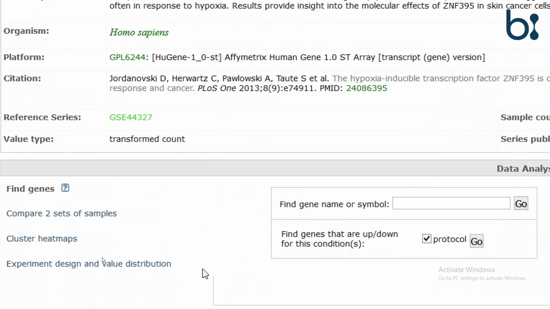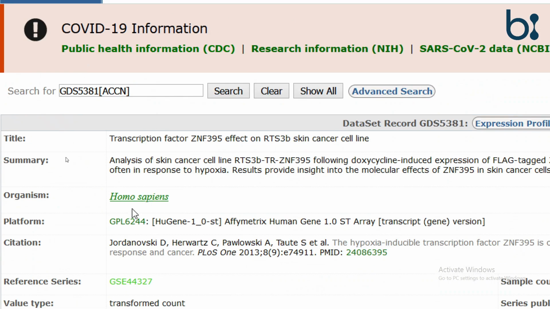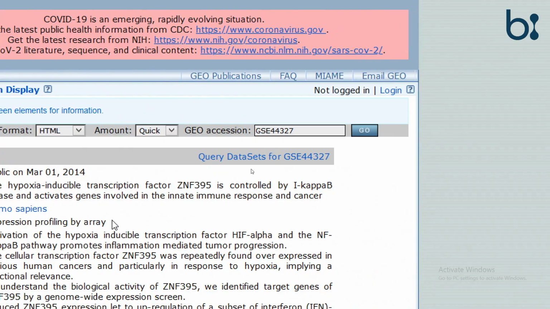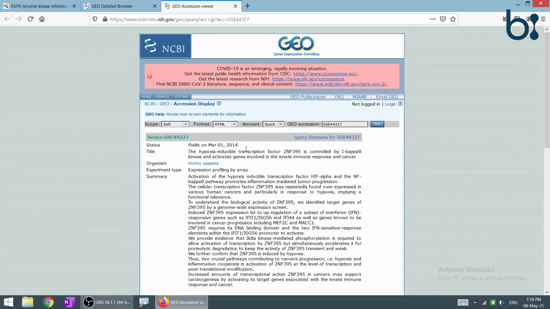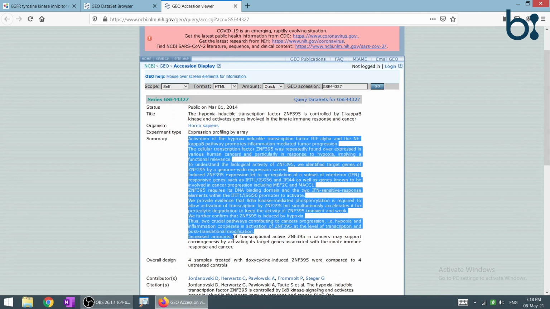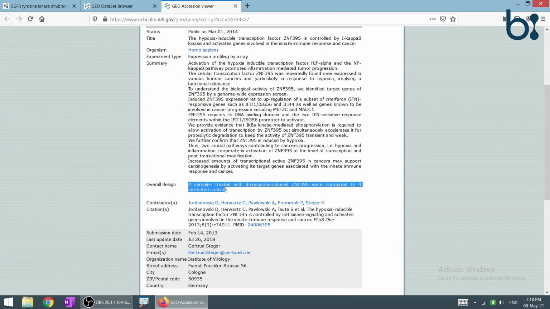Now if we want to see the top 250 differentially expressed genes, then we will click on the reference series. After clicking the reference series, we get the detailed information about the research in the summary part and the design of the research.